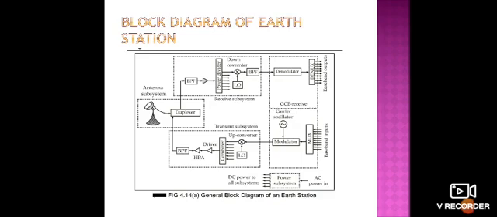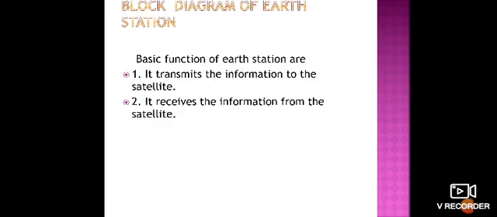Okay, that can be overcome with the help of a generator, to supply power to all the subsystems present in our station. That is the most important subsystem in our earth station. So this is the earth station block diagram I have explained. Let us have a brief explanation of that.